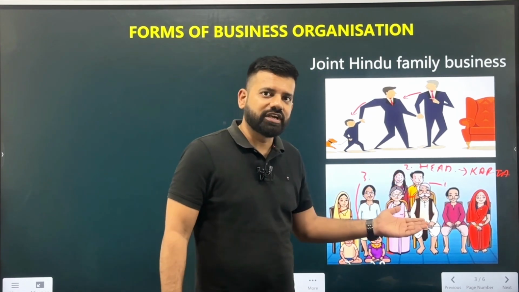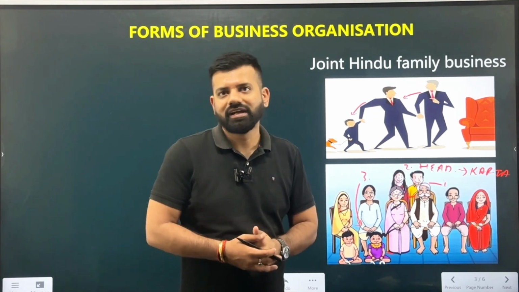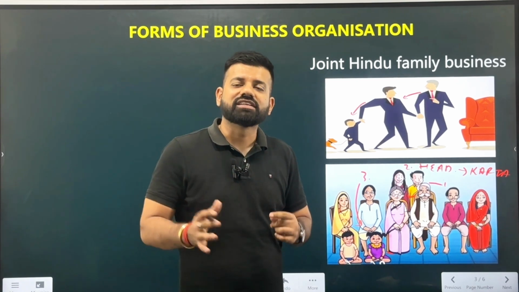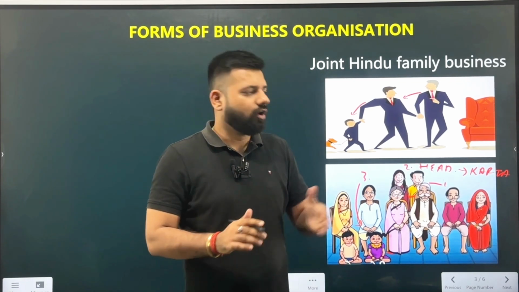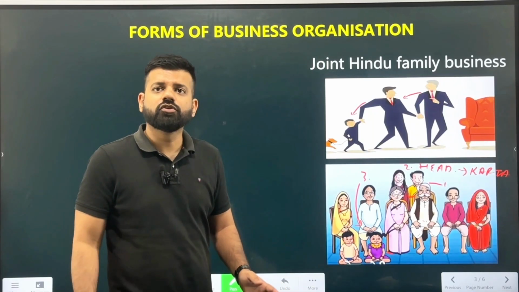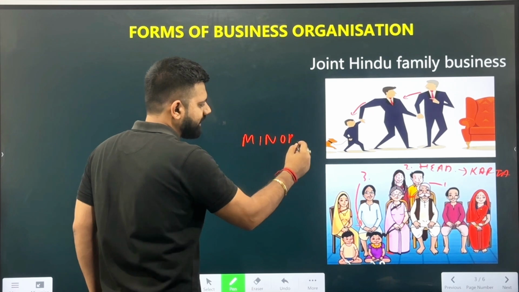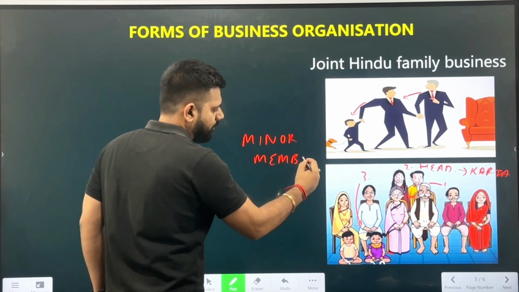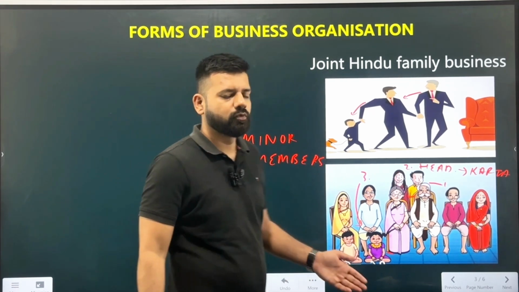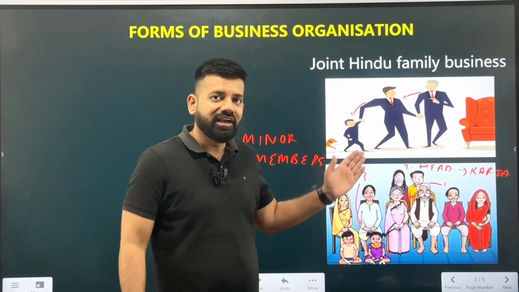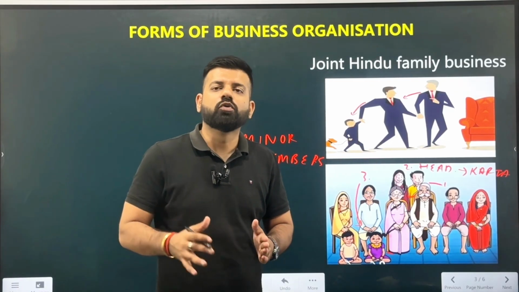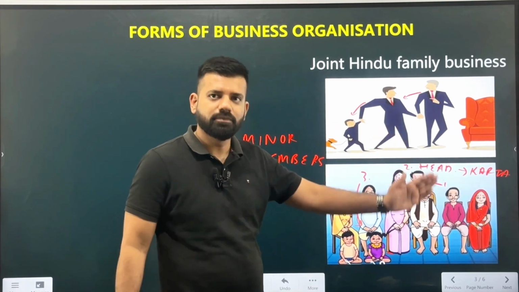Now we will be also studying about the Karta, that is Karta is having the unlimited liability. Unlimited liability, that is he will be liable for all the debts of the business. In this joint Hindu family business, we will be also studying about the minor members. Who are the minor members? Minor members are basically those persons who are below the age 18, and they are also the part of the business. They are also the persons who are holding the business, who are the owners of the business. So over here, every member of the family becomes the owner of the business in the joint Hindu family business.